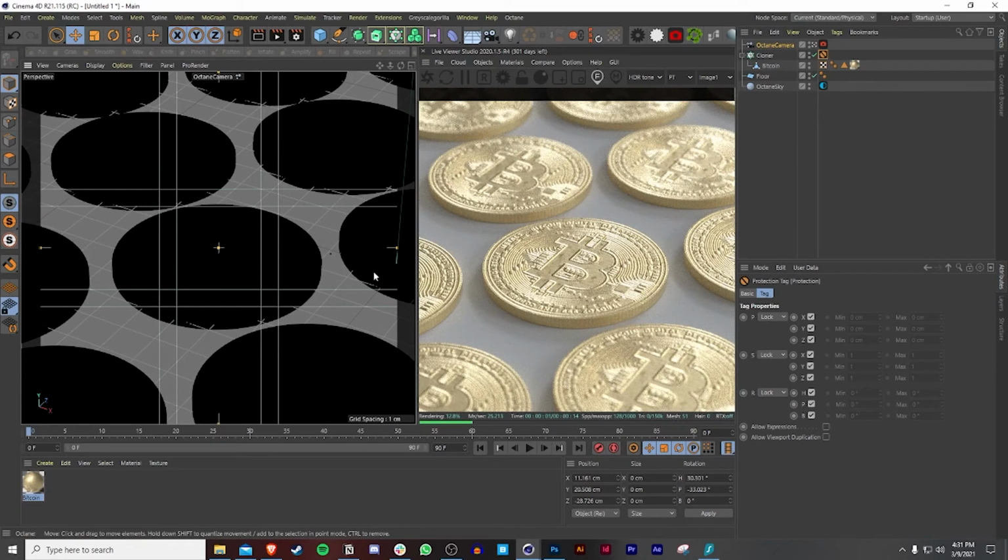Get a different angle. Now that is looking really good. I'm really liking this so far.